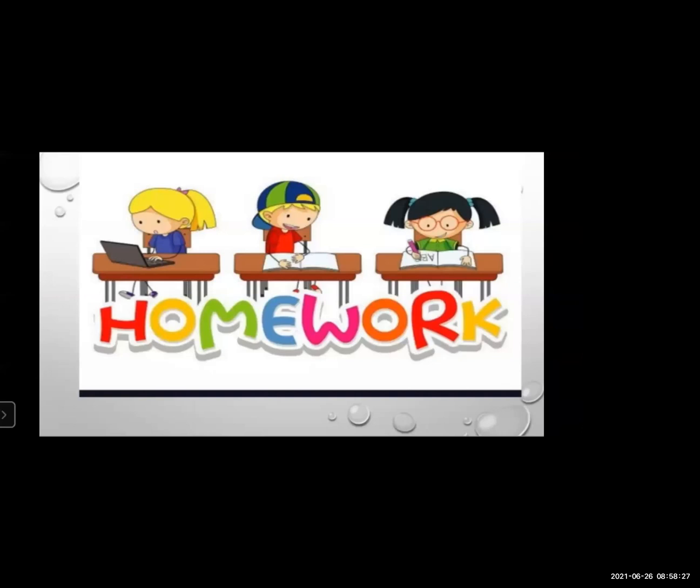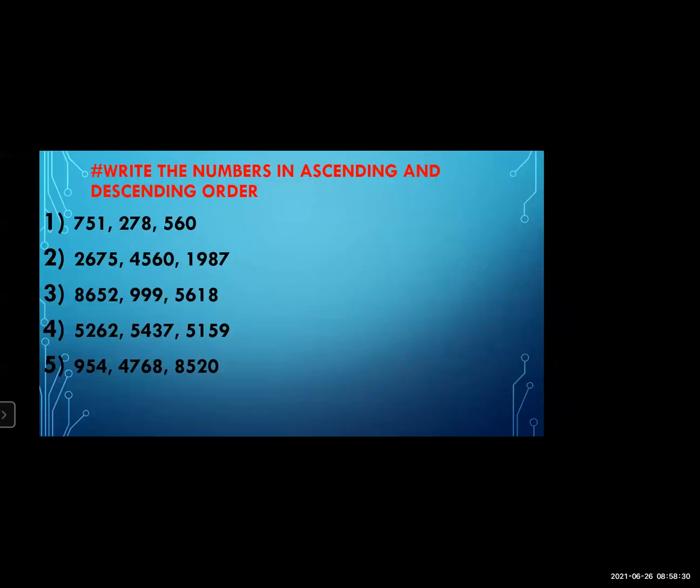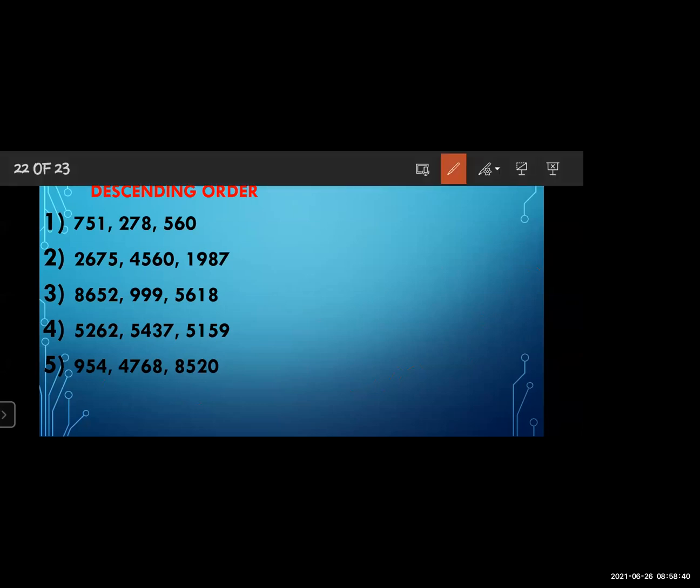Now what you have to do? The homework is given. Write the numbers in ascending and descending order. First of all, you have to make a column like this. First of all, write down the numbers. After that, in the first column write ascending order, and in the second column write descending order.